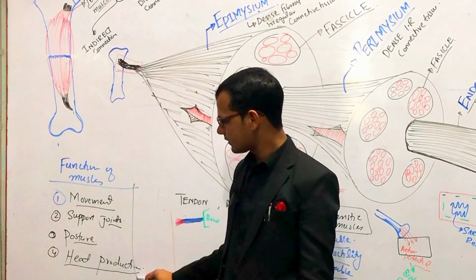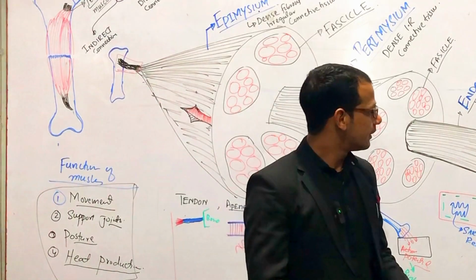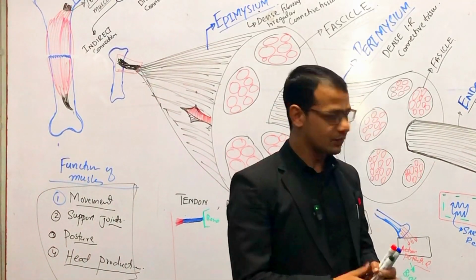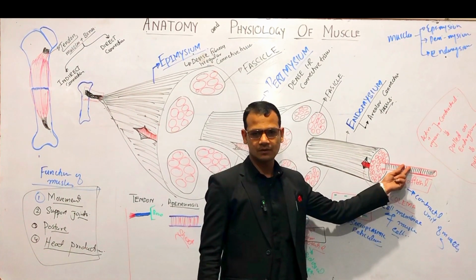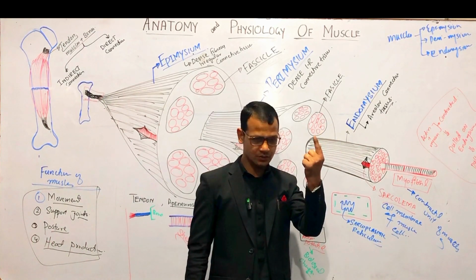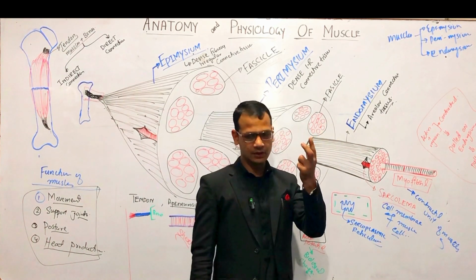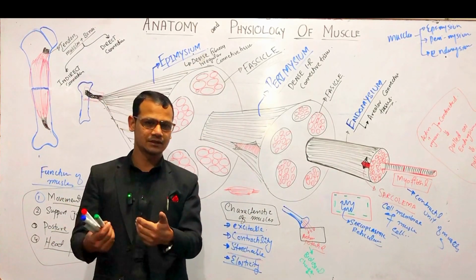So these are some functions of muscles. I think this is enough for today, and tomorrow we will discuss the structure of this myofibril, in one cell, right? And we'll see how the actin and myosin form and how they act, right?